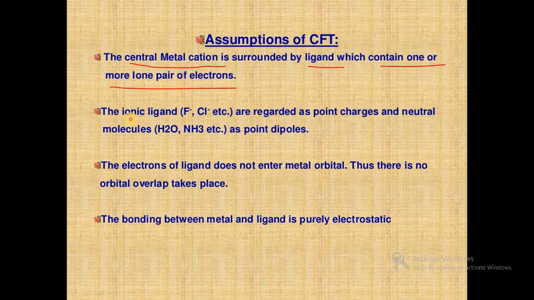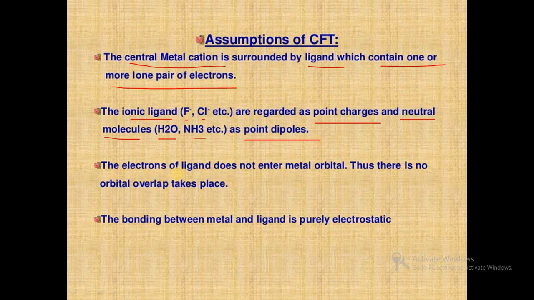Also, ionic ligands, that is chlorine and iodine, are regarded as point charges, and neutral molecules, that is water and ammonia ligands, act as point dipoles.